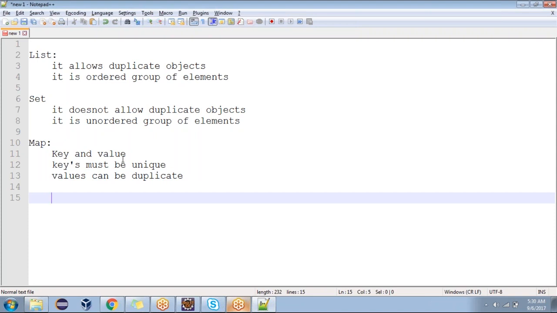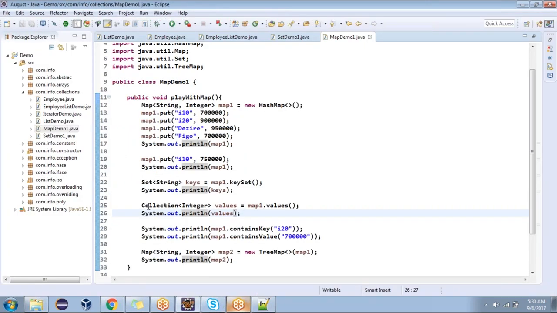Can we retrieve only values? Yes, we can do that. I'm retrieving only keys and I'm retrieving only values. You are with me? Can you retrieve only values? Yes or no? Yes, sir.